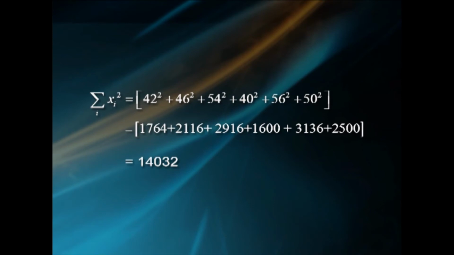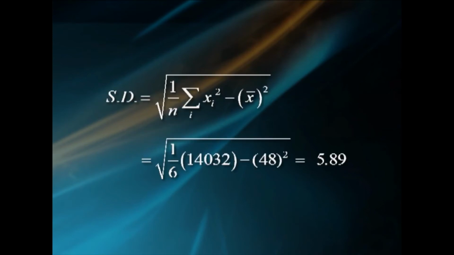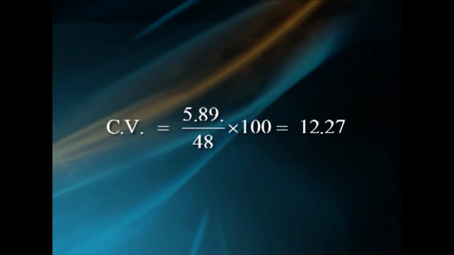that is 14,032. Standard deviation equal to square root of 1 by n sigma xi square minus x bar square, that is equal to square root of 1 by 6 into 14,032 minus 48 square, that is 5.89. Hence, coefficient of variation CV equal to 5.89 by 48 into 100, that is 12.27.